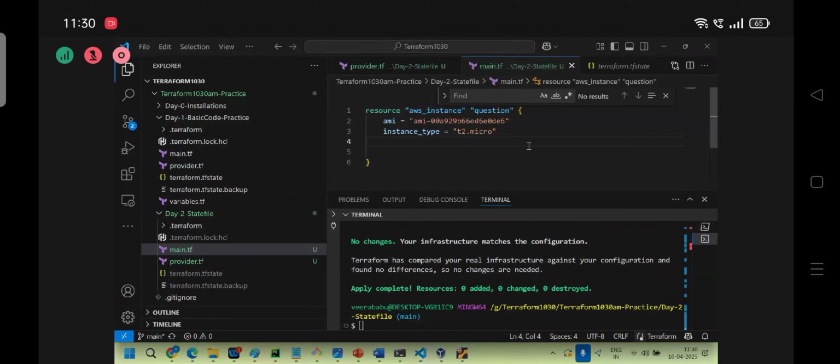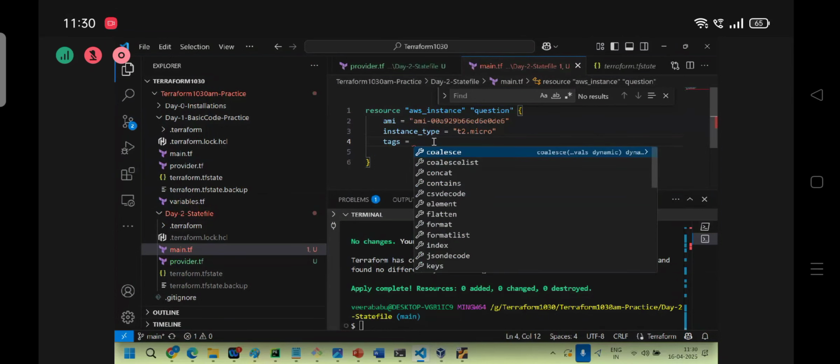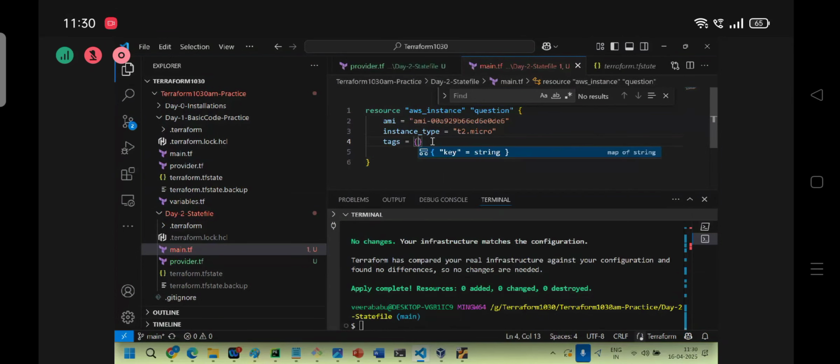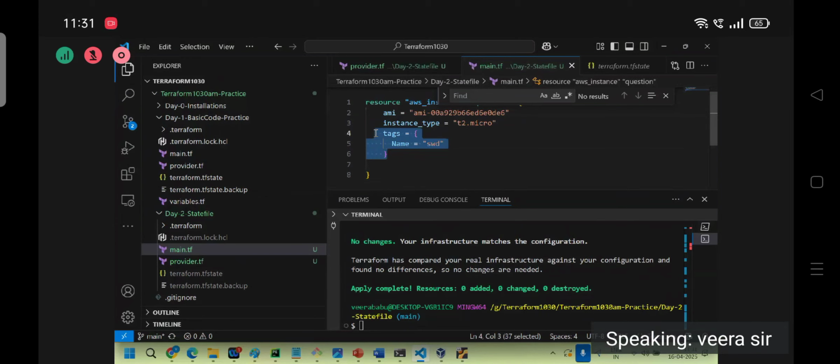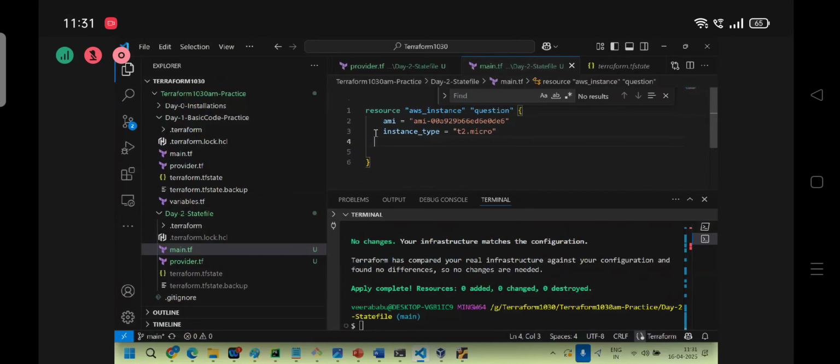But at the tags level, why is it not working like that? The tags entry is there here. See, for example, okay, even you may get a doubt. If I give it like this, and current state has some changes at the tags level, if I apply, it has to apply the desired state only. Current state will be replaced with the desired state. That's fine. But even if I don't mention the tags,